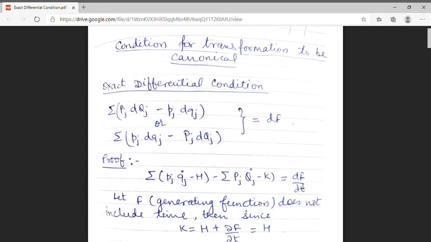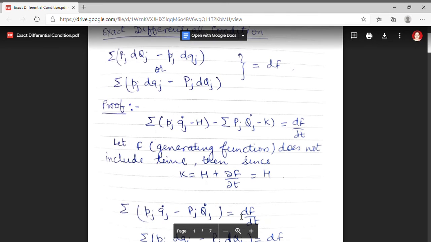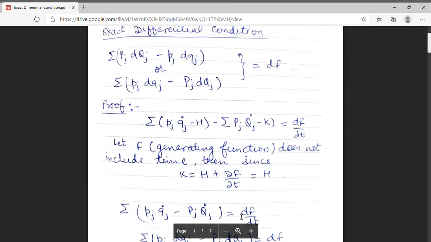The relation between old and new Hamiltonian is K equal to H plus df upon dt. K is the new Hamiltonian, H is the old Hamiltonian, and I have taken the condition that the generating function does not include time, so del f by del t must be equal to 0. So I obtain the condition that old and new Hamiltonian are the same, that is K equal to H.